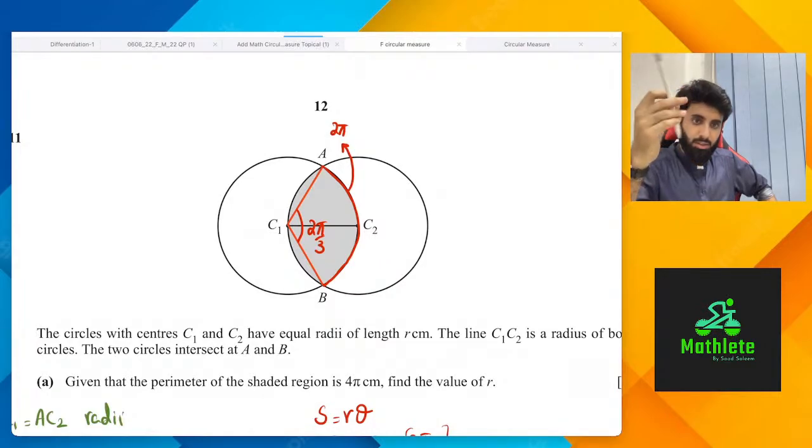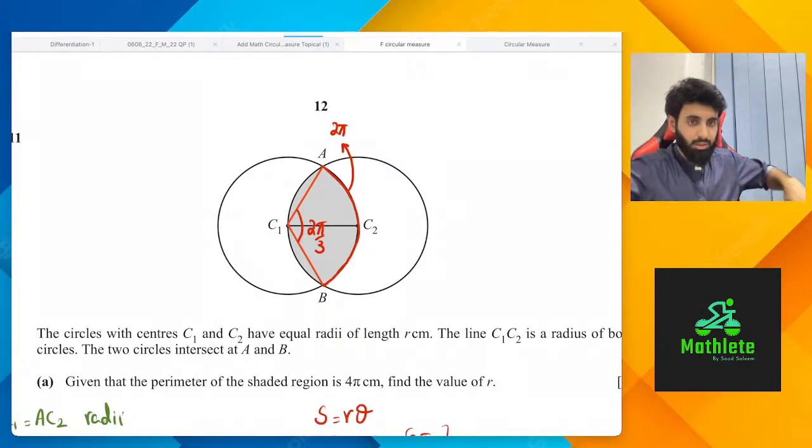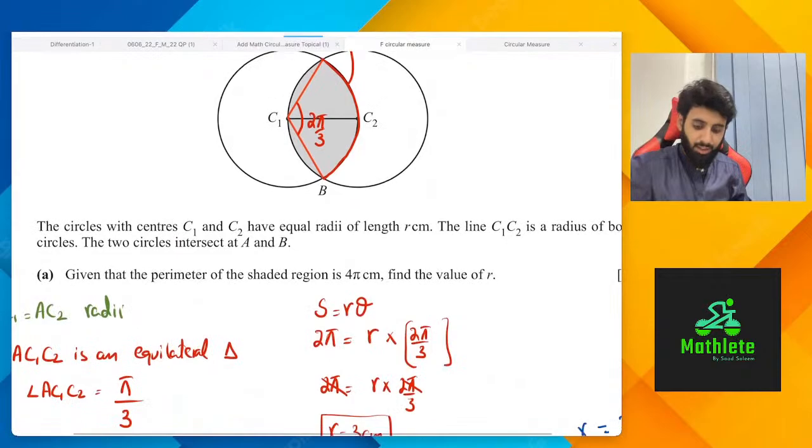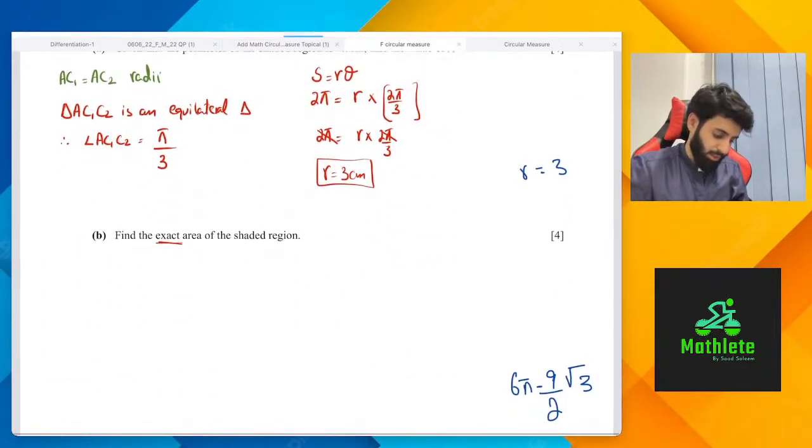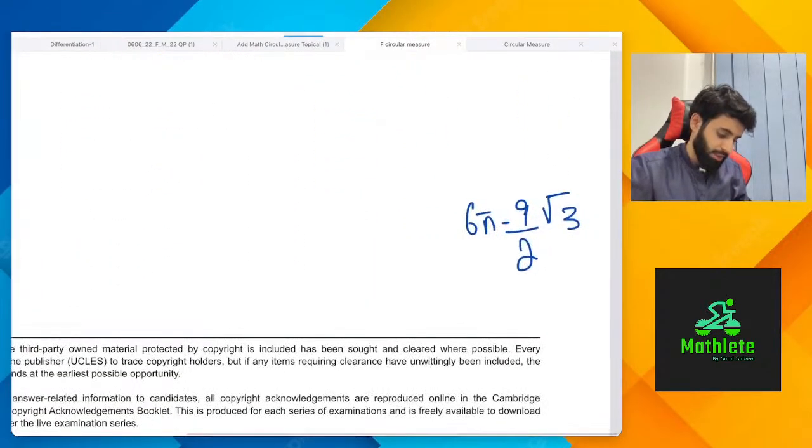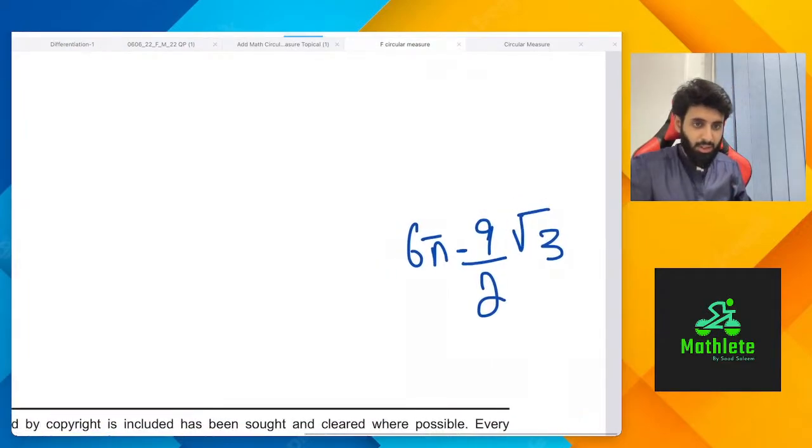Yes, Ahmed, you're right. Exact means that if our answer is in root form, we'll leave it in root form. If our answer is in, let's say, pi, we're going to leave it in terms of pi. Exact does not mean we'll get a whole number. No, that is not what we mean by the term exact. Exact means that if we get our answer in terms of pi or root, we're going to leave it like that. Please make that small correction. See, this is the answer, but this is how we're supposed to leave it.